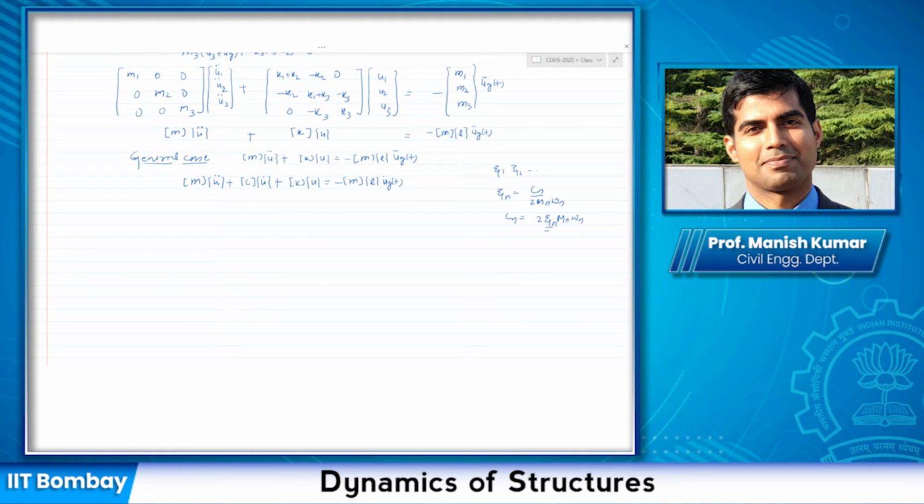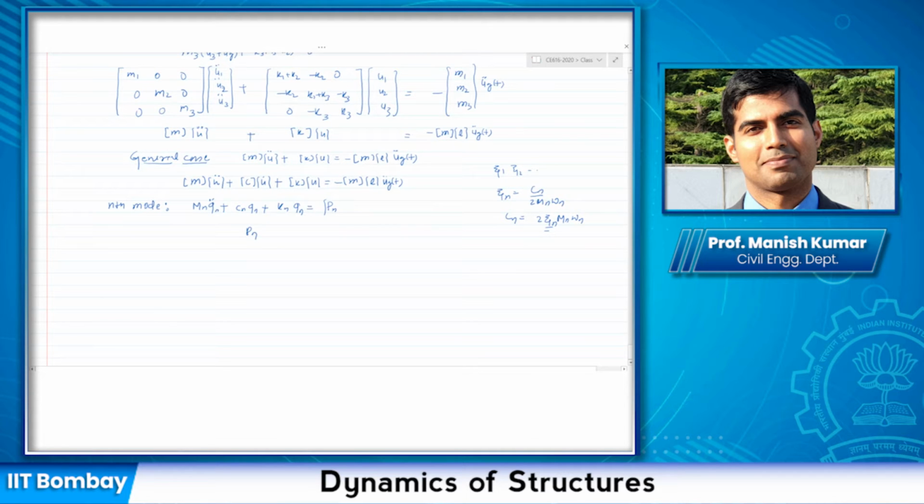If you remember, for the nth mode of the dissociated single degree of freedom system, we can write the equation of motion as mn qn double dot plus cn qn dot plus kn qn is equal to Pn effective of t, or let us just call it Pn.